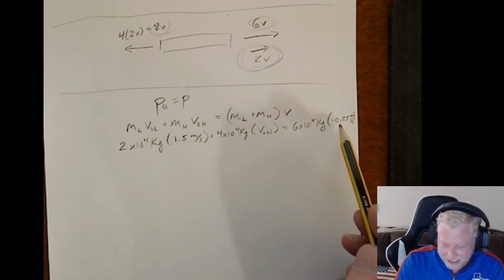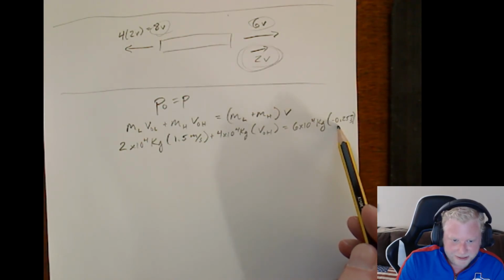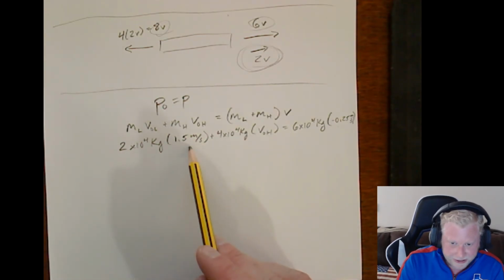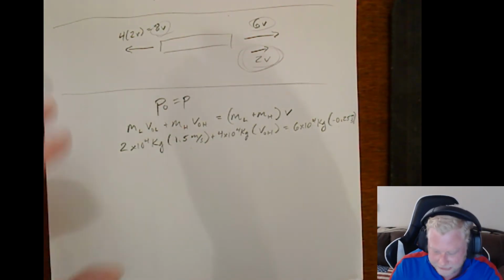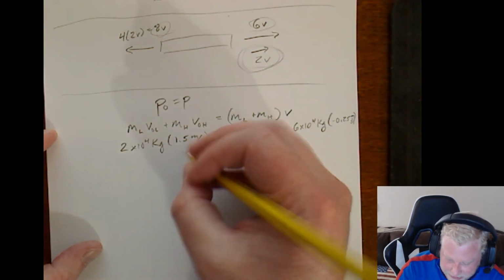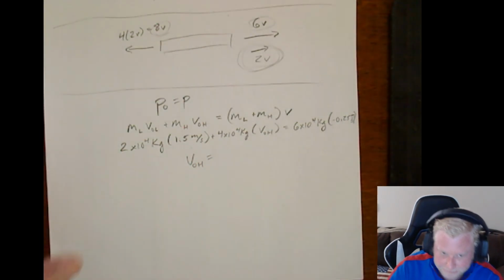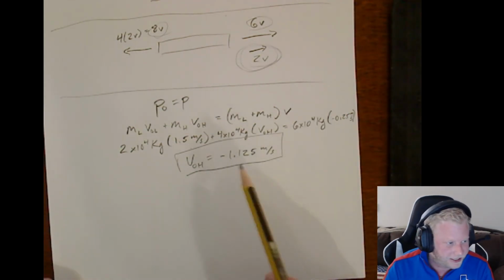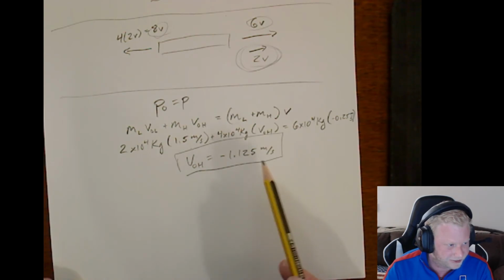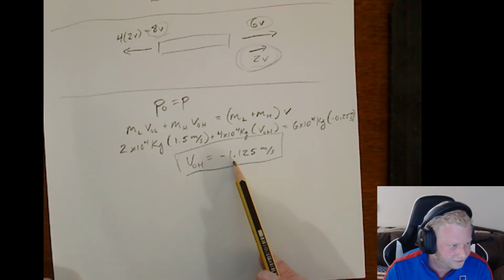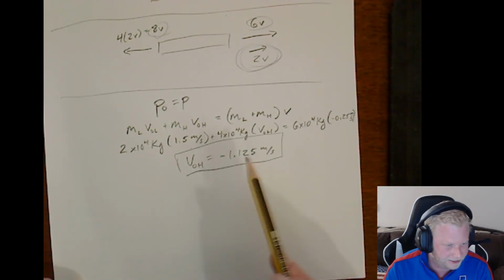Now, the reason I made this one negative is because they tell us that the collision causes the lighter cart to go in the opposite direction. Right, so the lighter cart was initially going in the positive, now it's going in the negative. So, go ahead, do your algebra. And you should end up with an initial velocity of the heavy cart of negative 1.125 meters per second. Again, that answer makes sense. You got negative for the direction and a lesser speed.